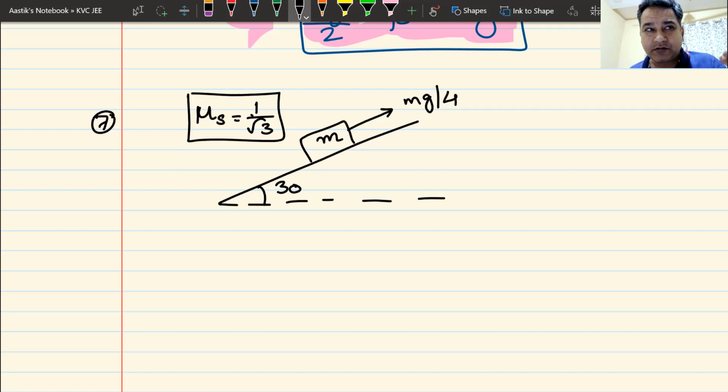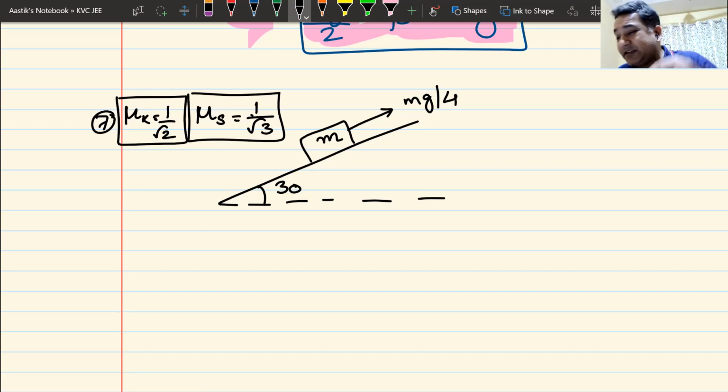Remember, it should be less than mu s. So I have given you the value of mu k as well. Mu k is 1 by root 2. So now the question looks pretty complicated. Two minutes. Think about it.